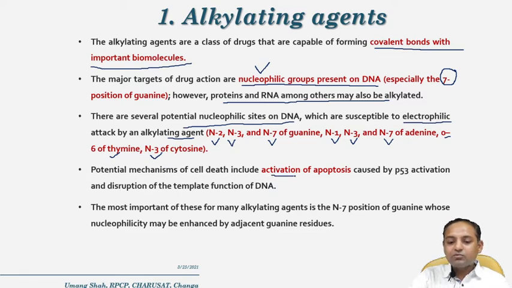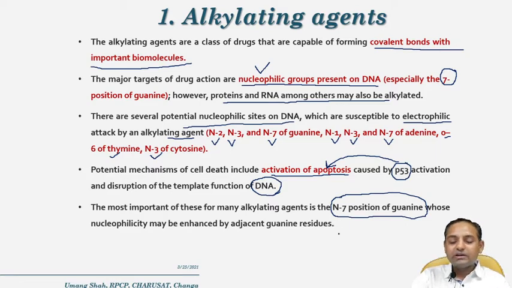of cell death includes the activation of apoptosis, that means programmed cell death, which is caused by P53. It is a kind of gene, and activation of the P53 gene may cause the activation of apoptosis and disruption of the template function of the DNA. Ultimately, DNA synthesis can be reduced. The most important of these many sites is the N7 position of the guanine, and in the majority of cases the N7 position of the guanine attacks the alkylating agents